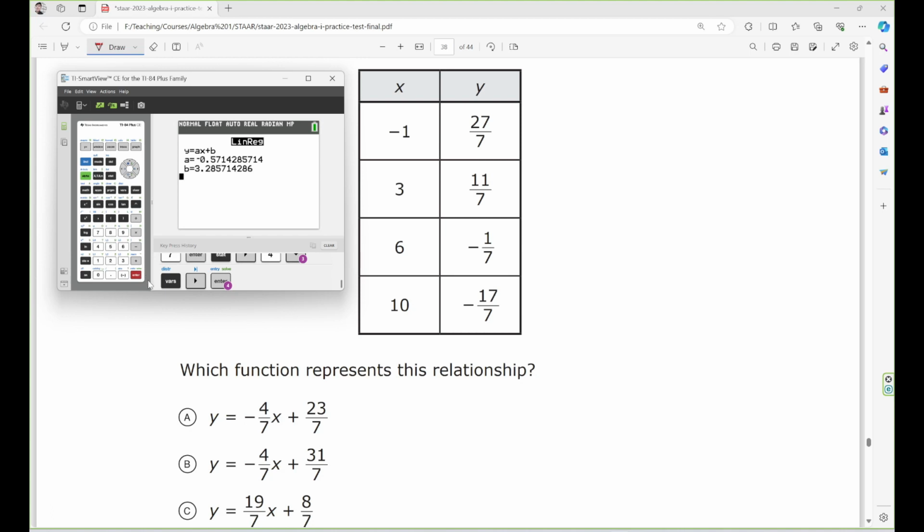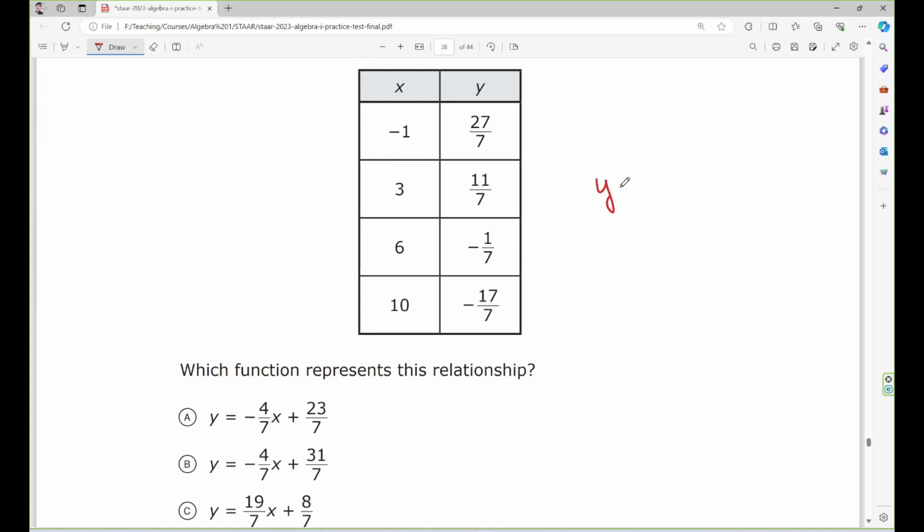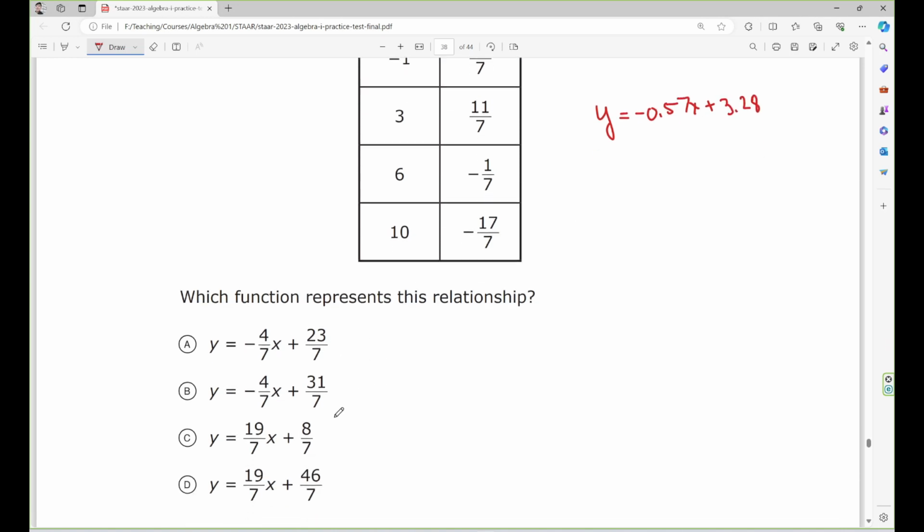Alright, so this equation. So y equal negative 0.57s plus 3.28. Alright, and you just check this one. This is negative, so this is negative. You just eliminate this and this. Only this one.